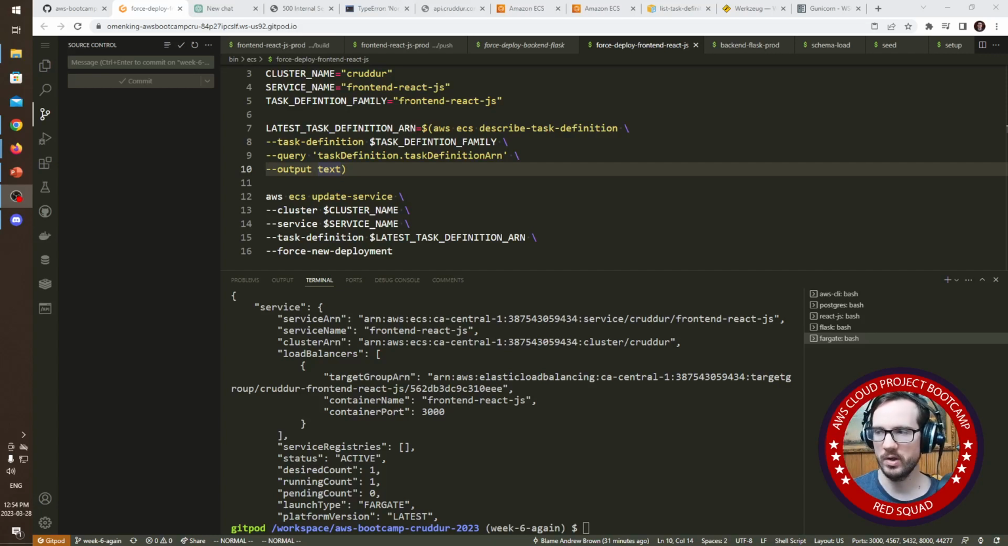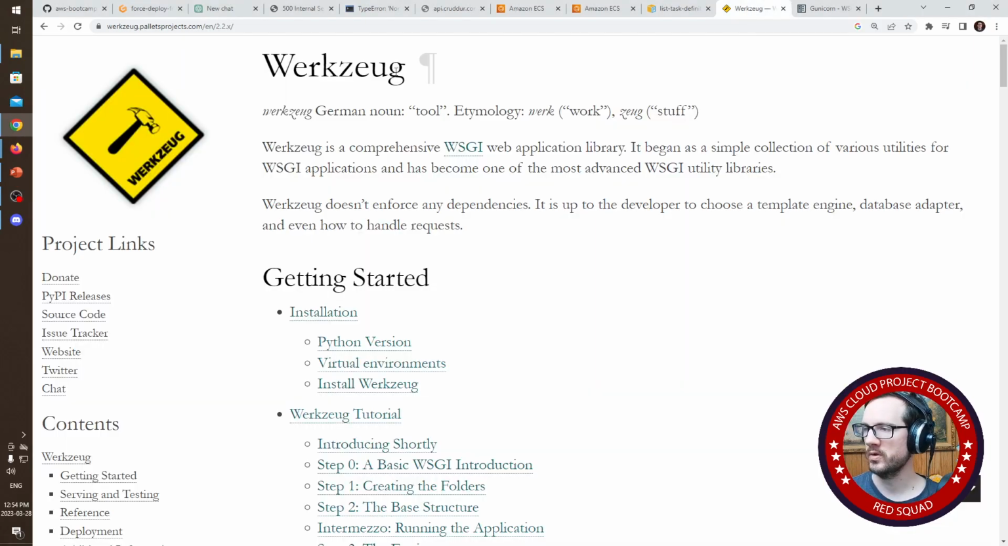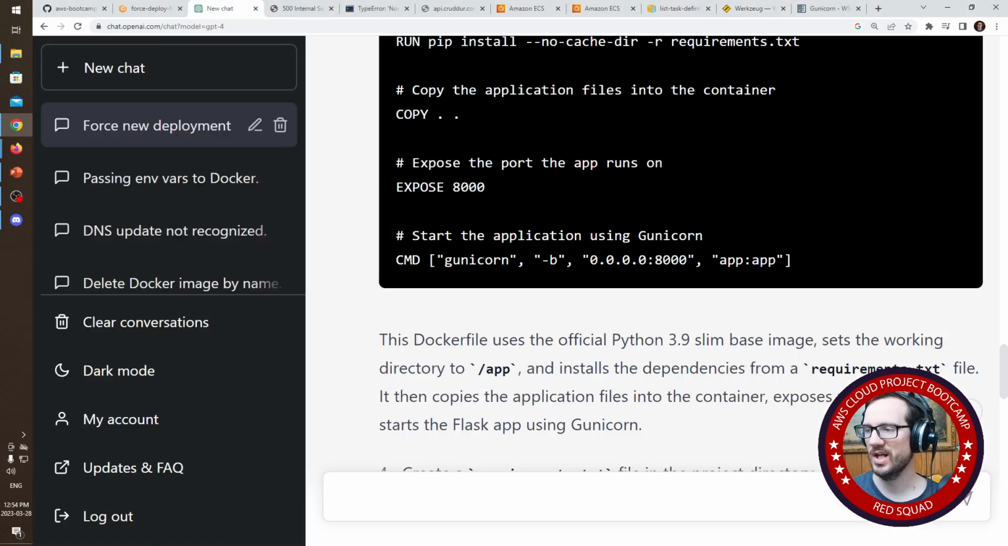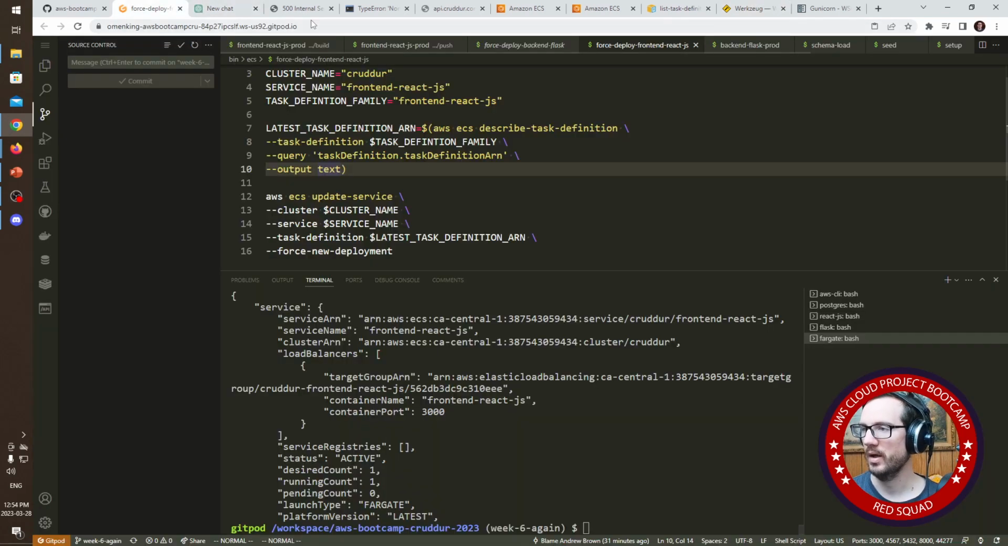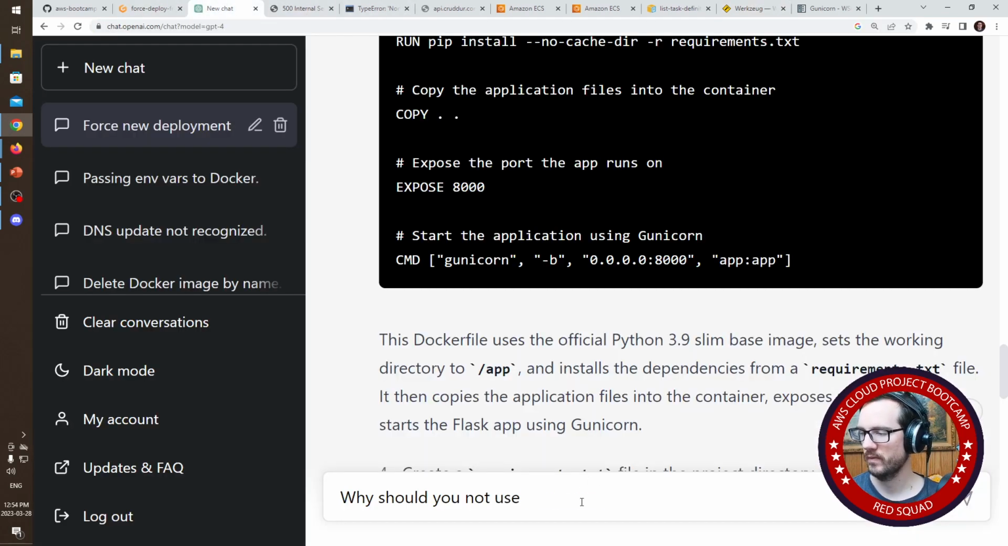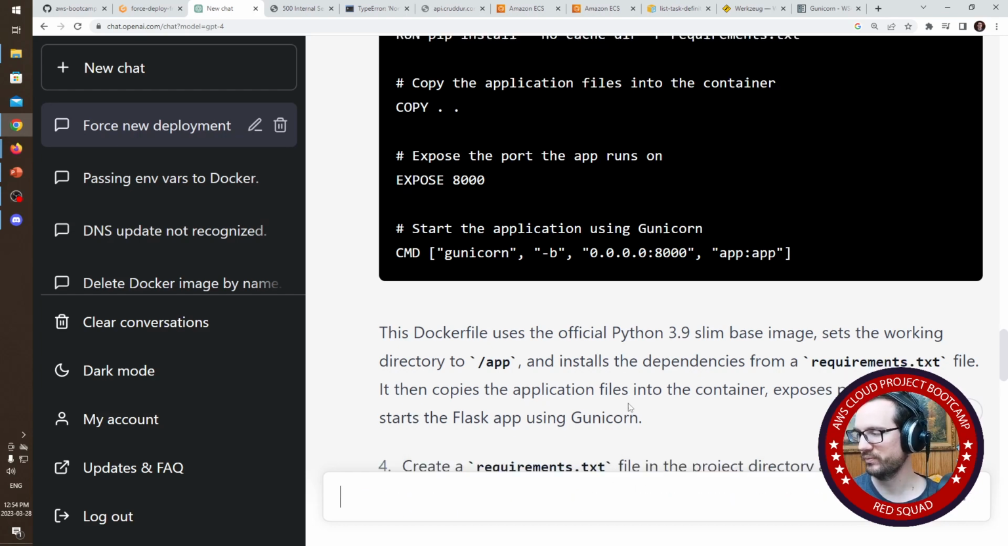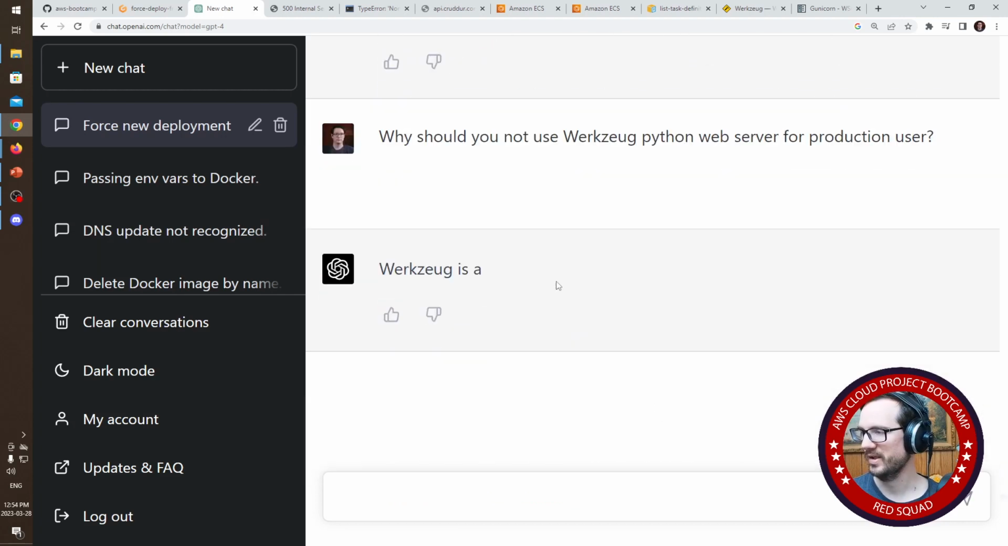And so I just started to read more about Werkzeug. And actually when I say read, I asked ChatGPT, so, why should you not use Werkzeug, the Flask Python web server, for production use, because I just couldn't find the exact reasons why you should not use it for production. And then we'll see what we, I wrote user. Let's fix that.